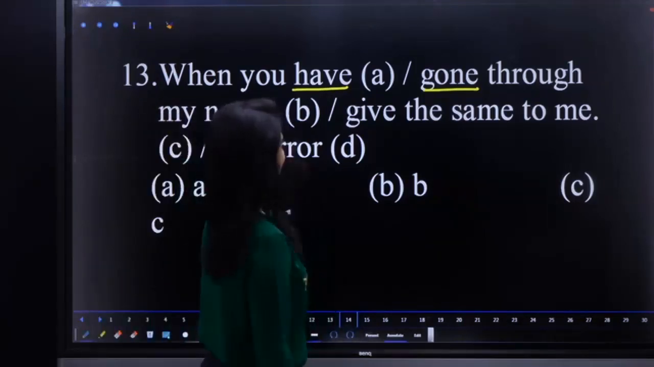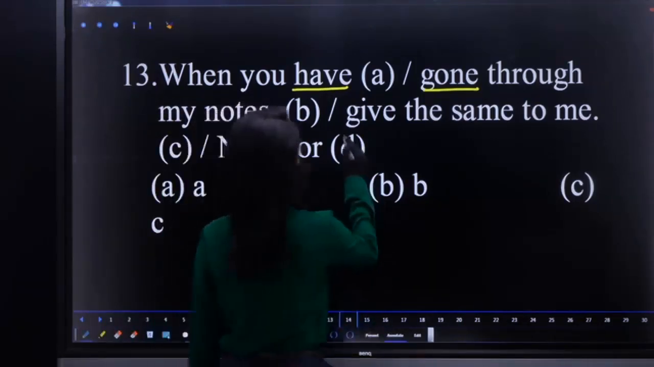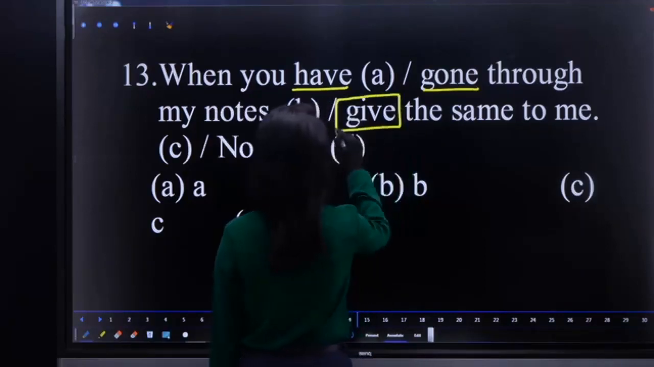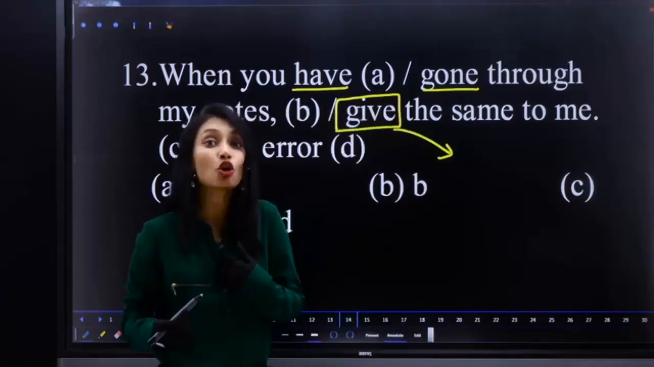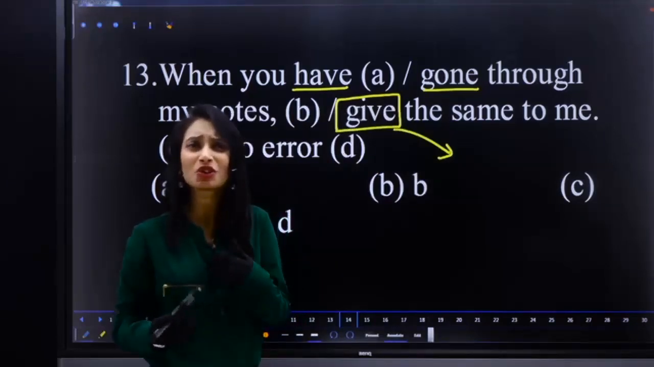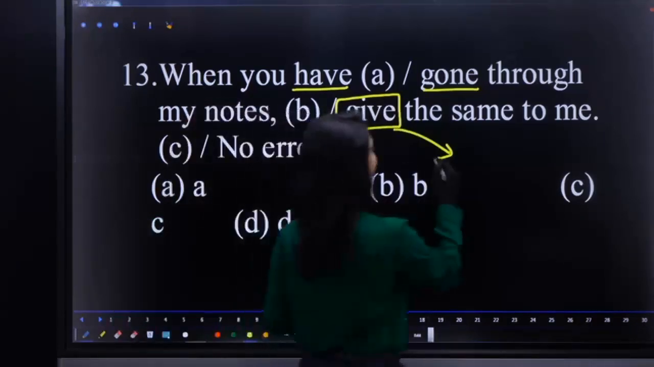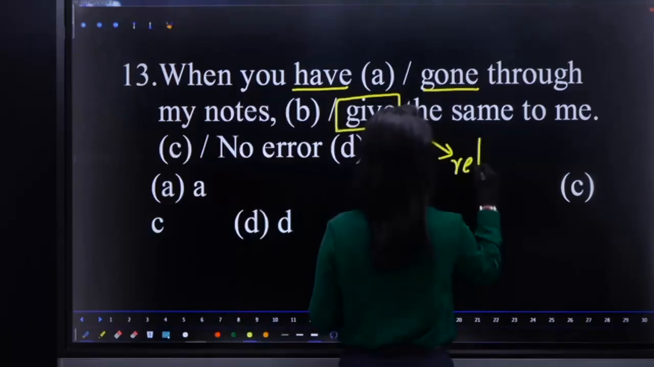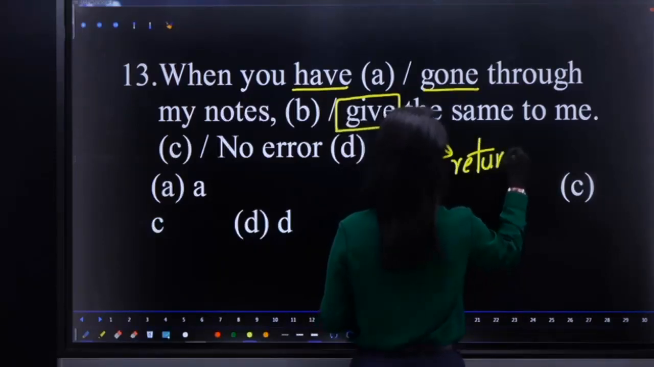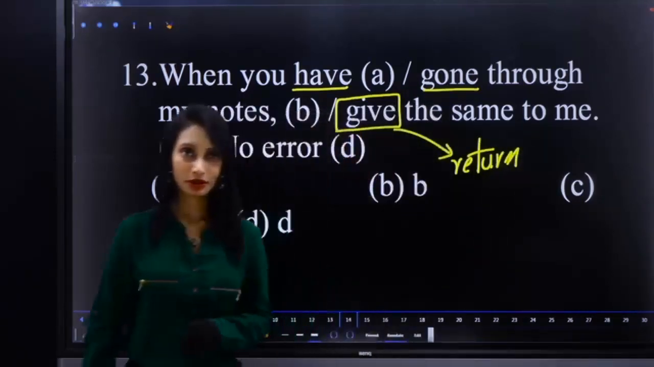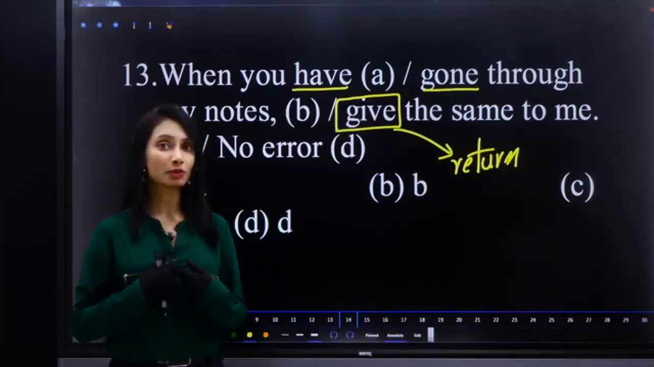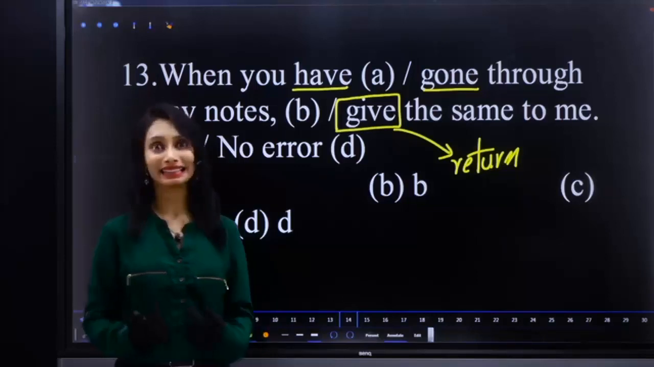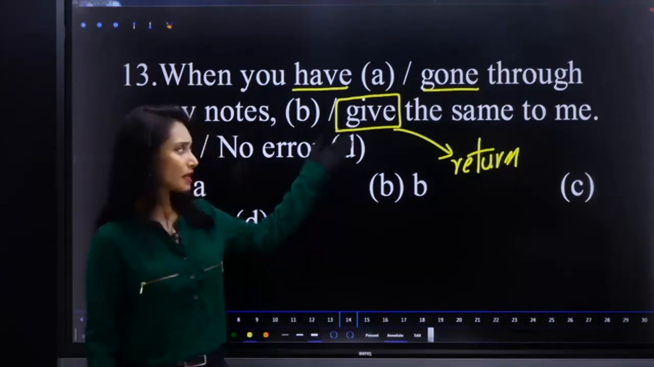No, when you have gone through my notes, the error is with the usage of the verb give. Here we are not asking to give, it is my notes. Why do you have to give? It is my notes, you have taken from me. You should return to me, not give. You understand that? Giving means it may not be mine. You have to return to me. Otherwise, you have to give back the same. So, replace give with return.